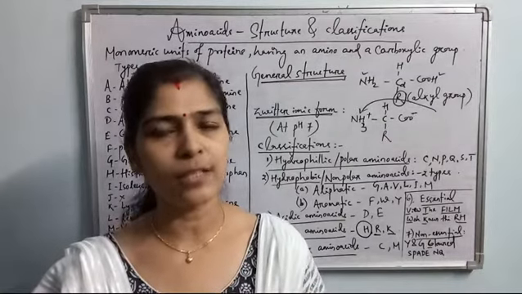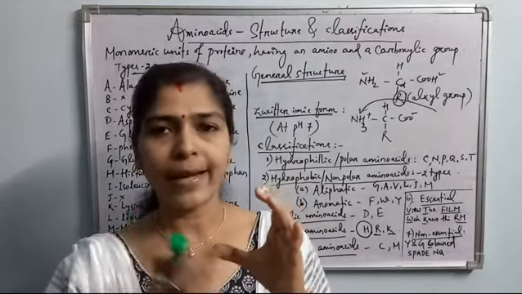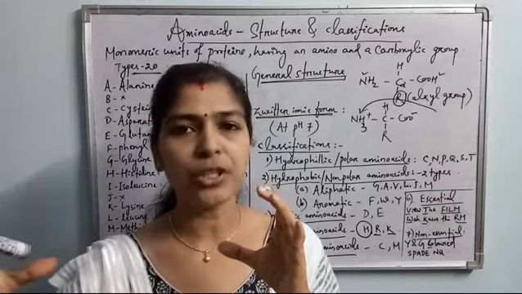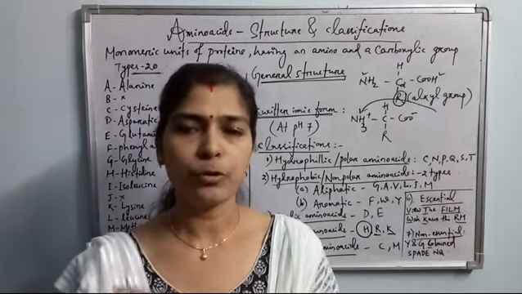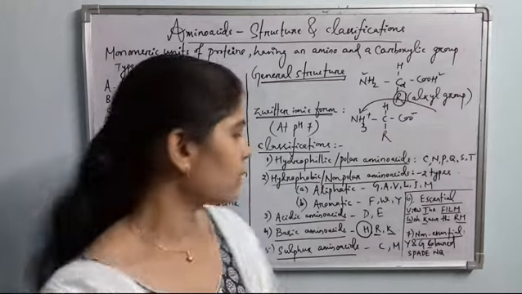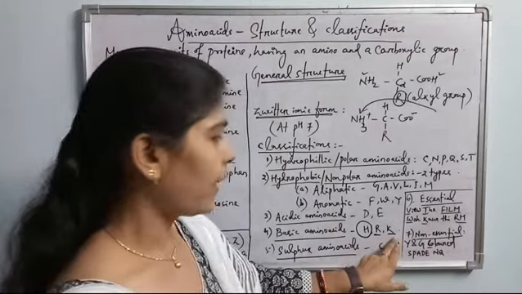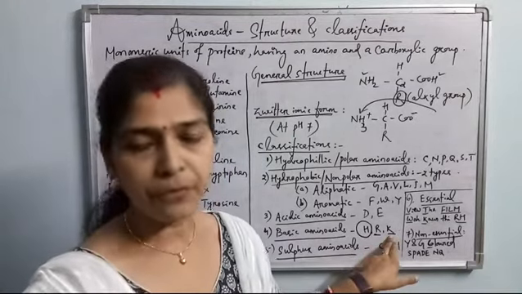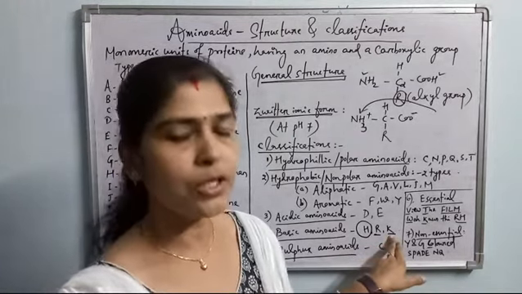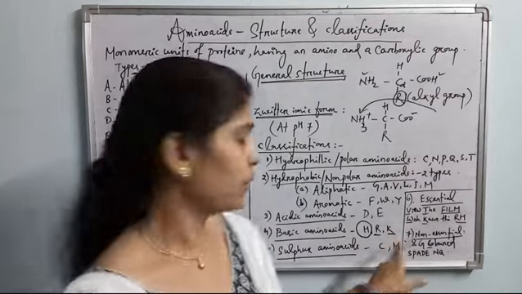DNA is nucleic acid, so nucleic acid and histone protein combine to form the chromosome. For the compact structure and packaging of chromosome, these are arginine and lysine. These two amino acids mostly form the histone proteins, which are so basic by nature.